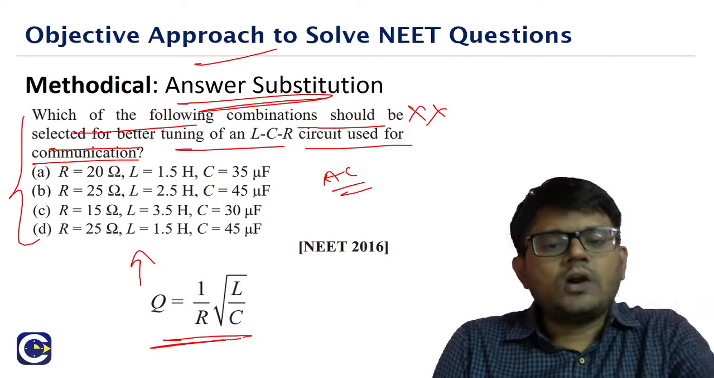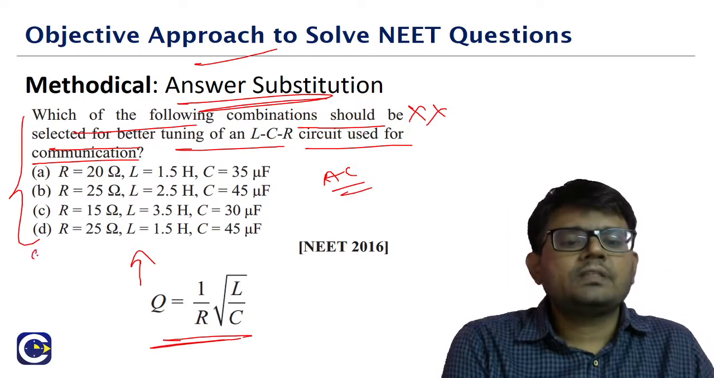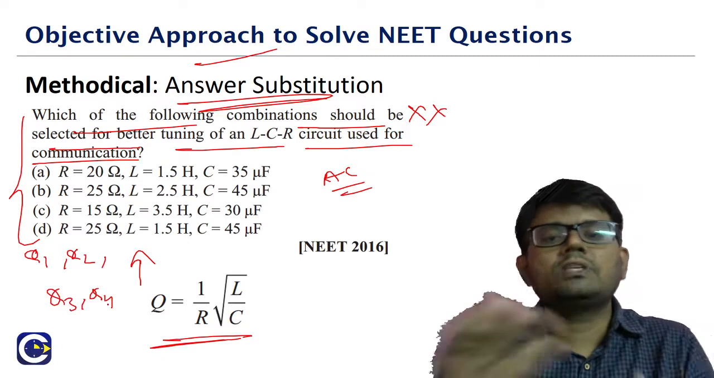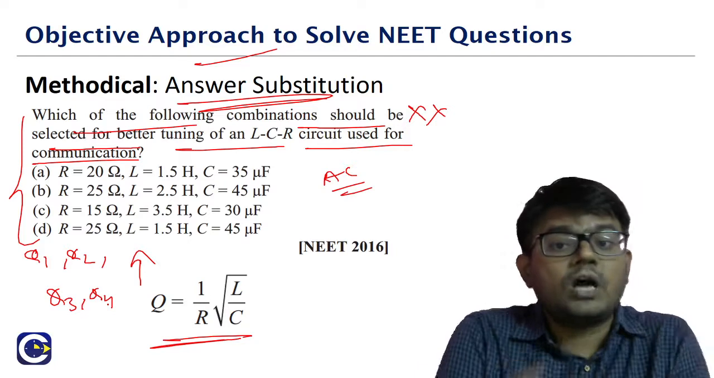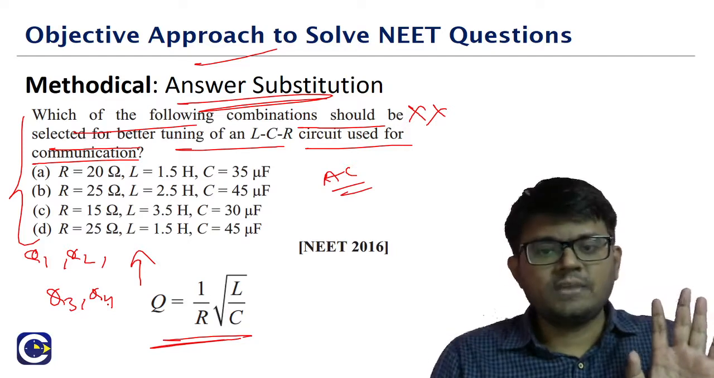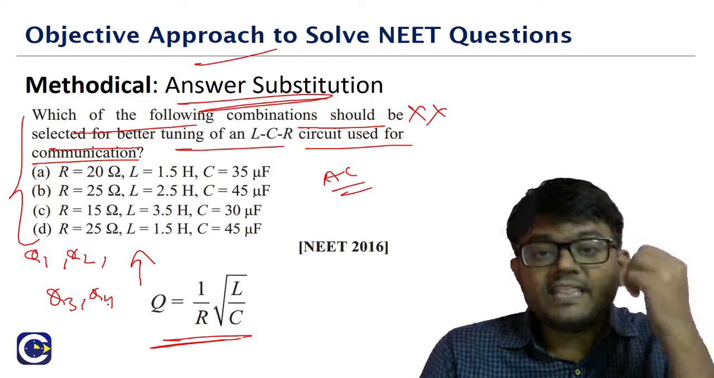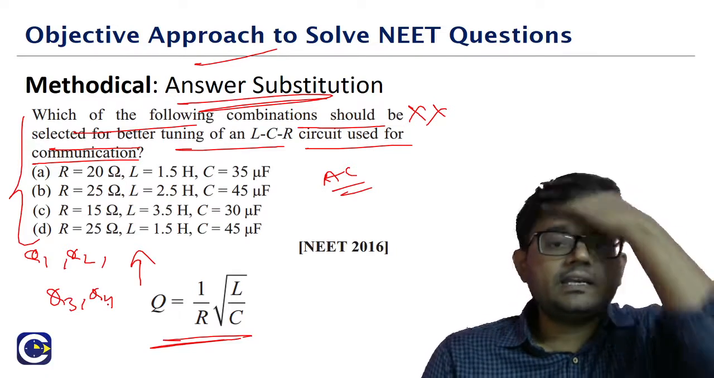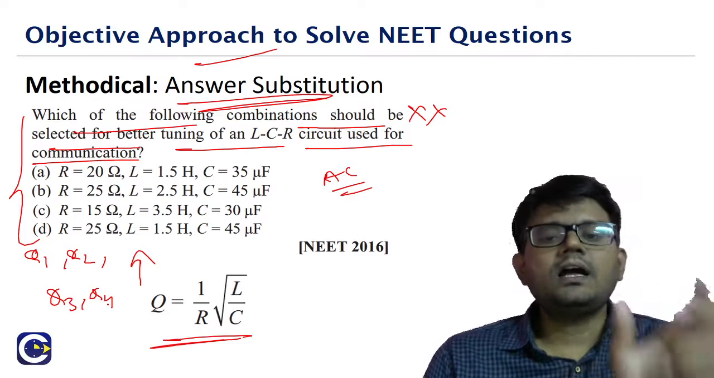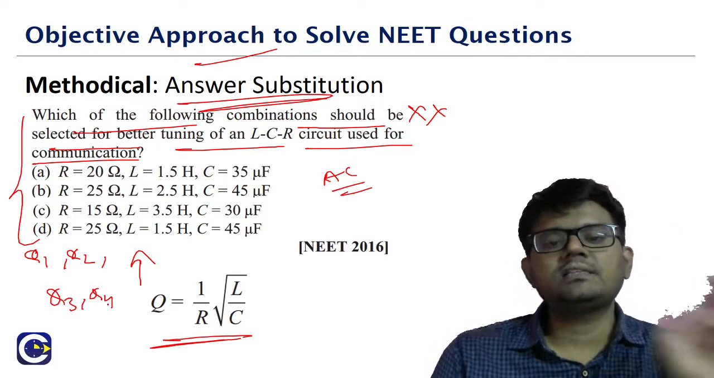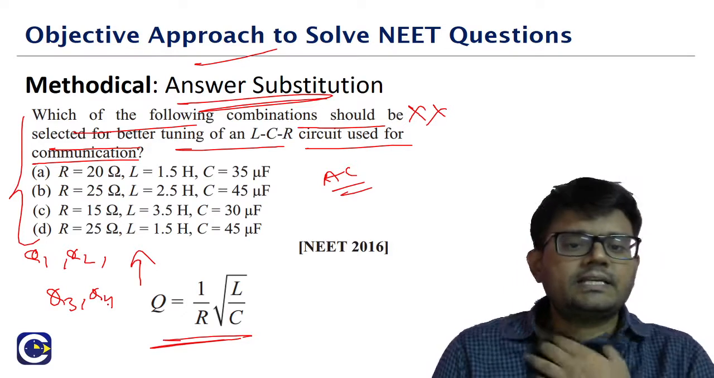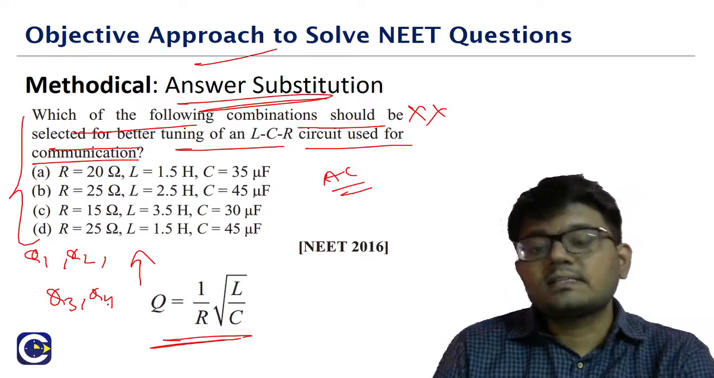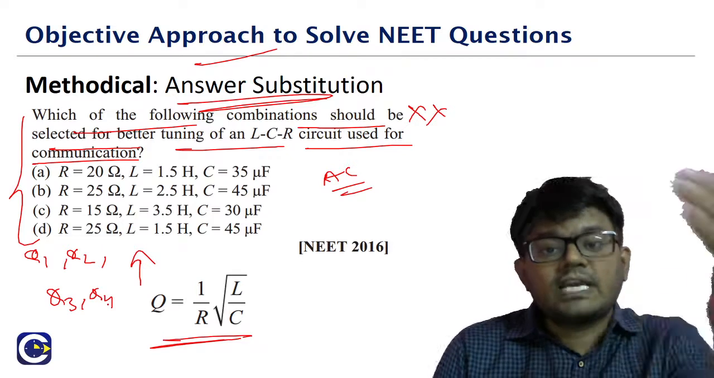So we'll have to take option A, calculate Q1. Then we have to take option B, calculate Q2, Q3, Q4, and see which of them has a higher quality factor. So this is not going to be called an answer substitution. Okay, because the way they frame the question itself, they want us to take all the 4 options and then come up with the combination of resistance, inductance and capacitance that will give us the highest quality factor. This is not the answer substitution. They themselves are asking us to check all the 4 answers.